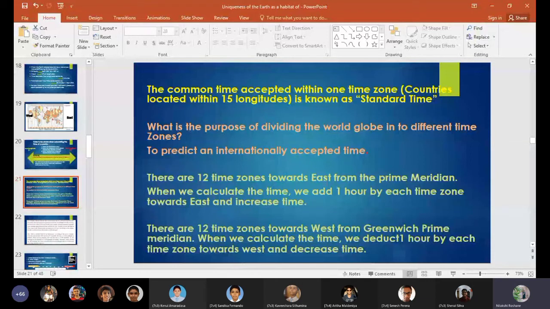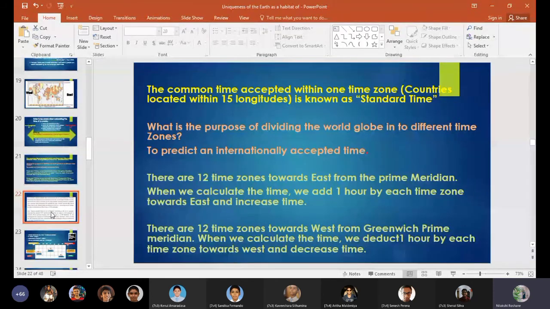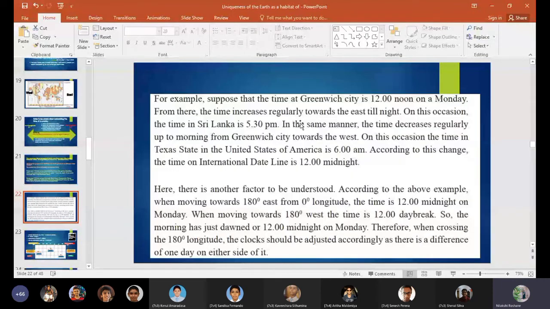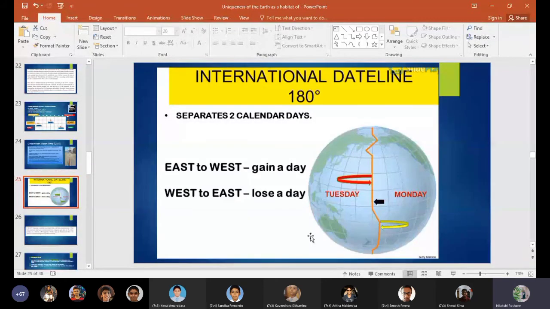For example, suppose that the time at Greenwich City is 12 noon on Monday. From there, the time increases regularly towards the east till night. On this occasion, the time in Sri Lanka is 5:30 p.m. In the same manner, the time decreases regularly up to morning from Greenwich City towards the west. On this occasion, the time in Texas in the United States of America is 6 a.m. According to this change, the time on the international dateline is 12 midnight. So east to west, gain a day, and west to east, lose a day. So I'm going to discuss that part.